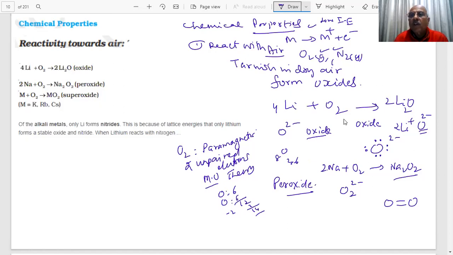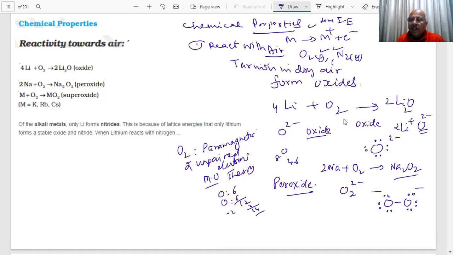Let me draw the Lewis structure for this peroxide. You have 12: 2, 4, 6, 2, 4, 6. So there's 1, 1, 1. This is the structure of the peroxide ion, 2 negative charge.